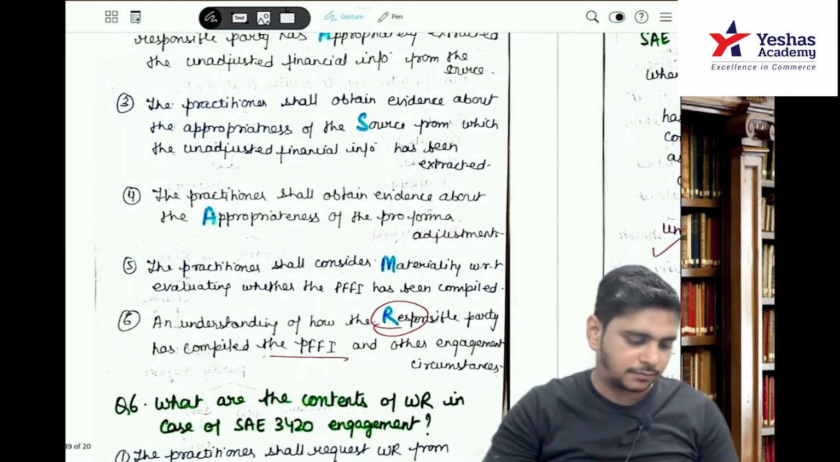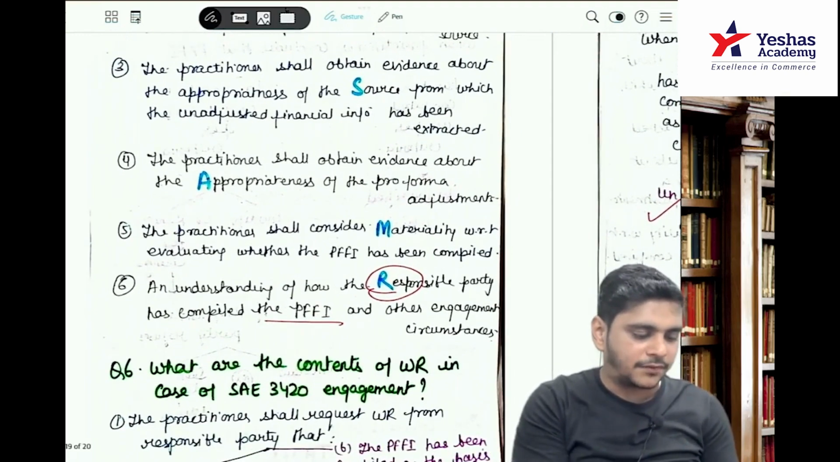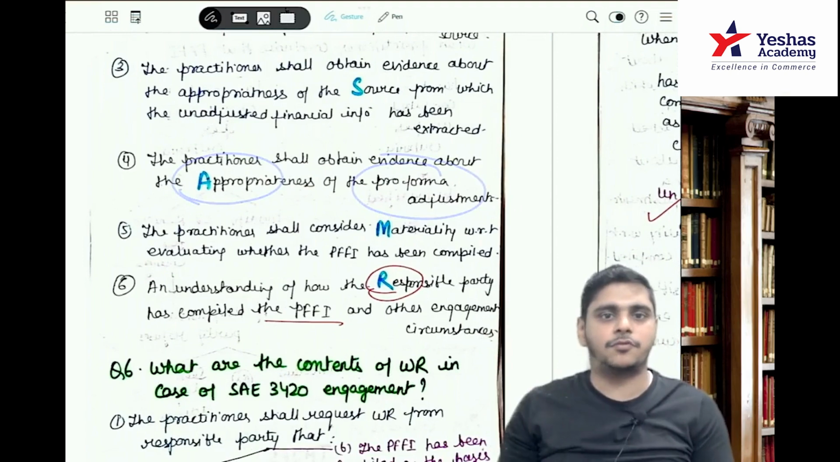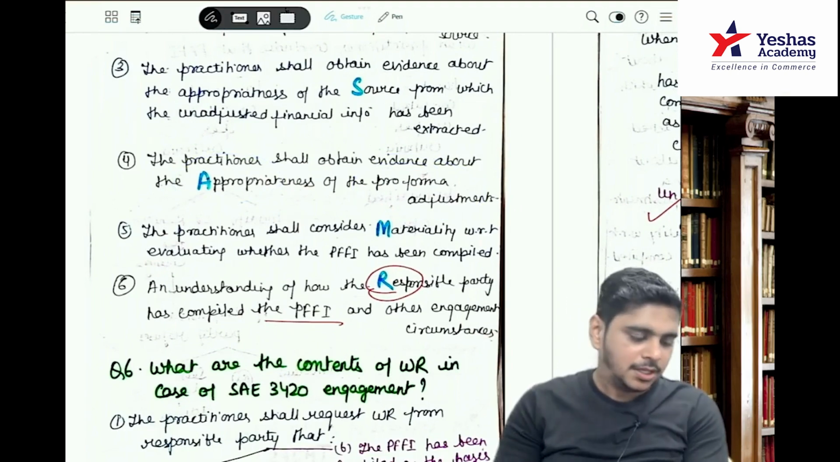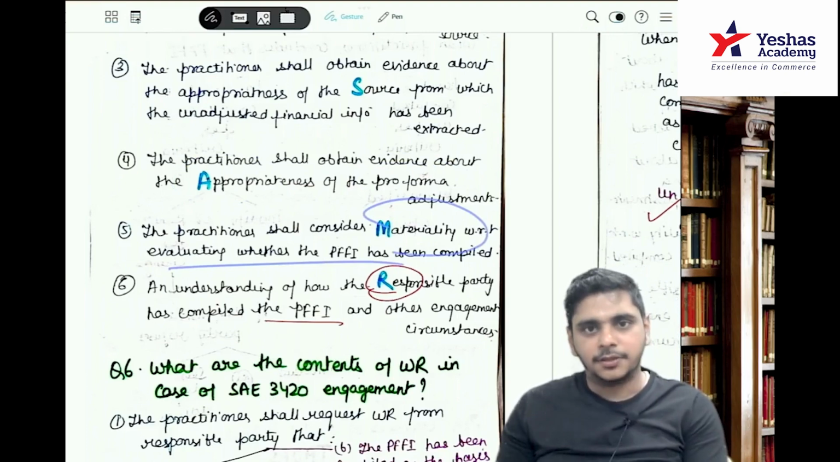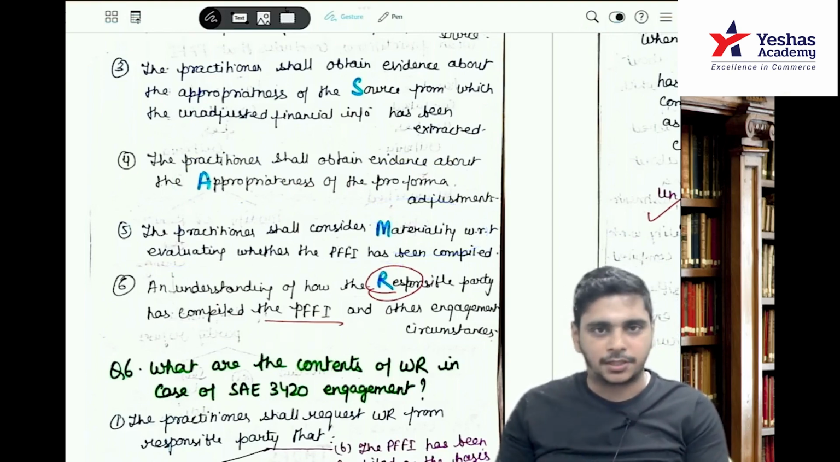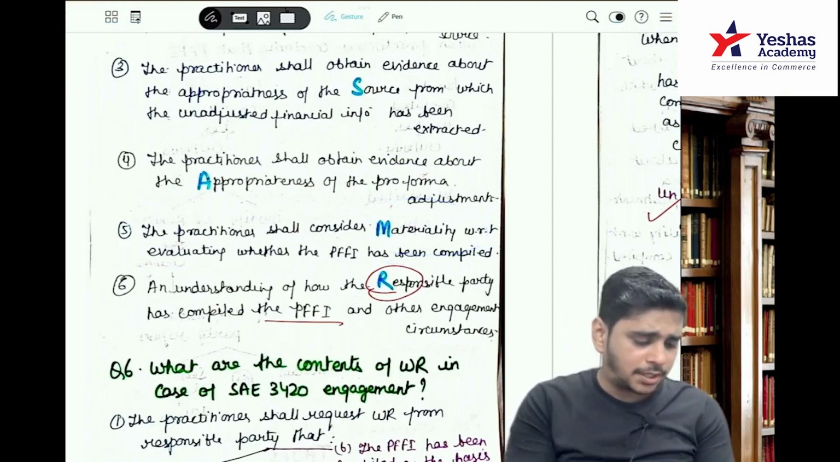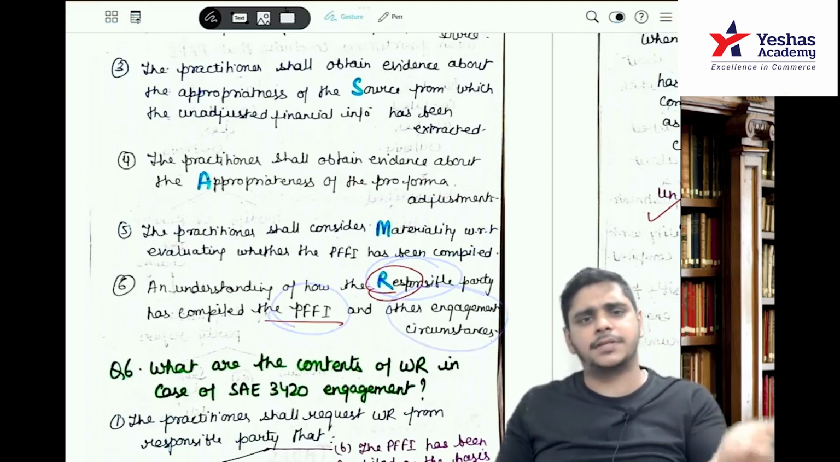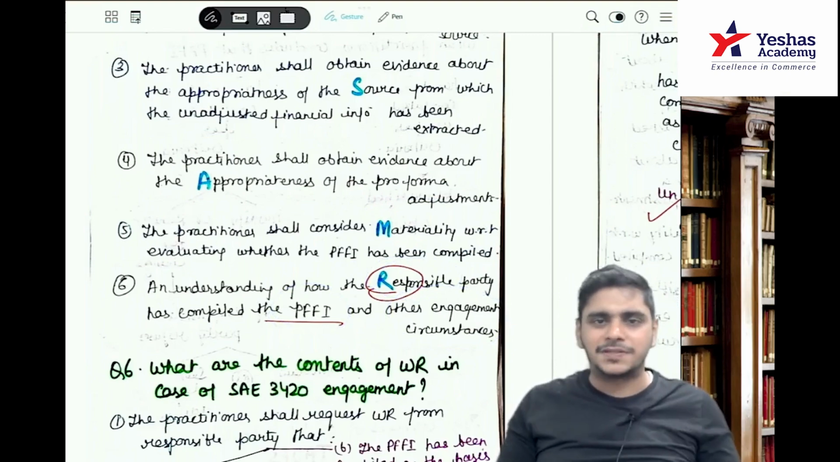M: the practitioner shall obtain evidence about the appropriateness of the pro forma adjustment. Now we are talking about the appropriateness of the pro forma adjustment. M: he shall consider materiality with respect to evaluating whether PFFI has been compiled. Materiality, what is material, what is immaterial. R: he should obtain an understanding of how the responsible party has compiled the PFFI and other engagement circumstances. The code is CA SUMMER.